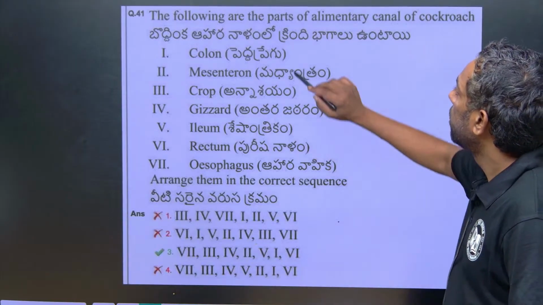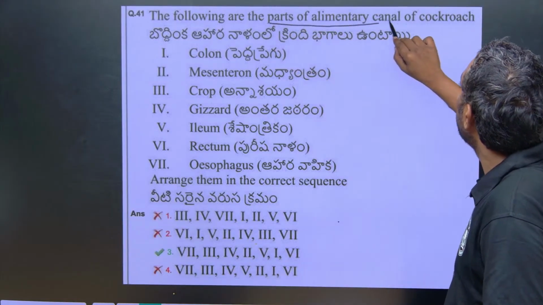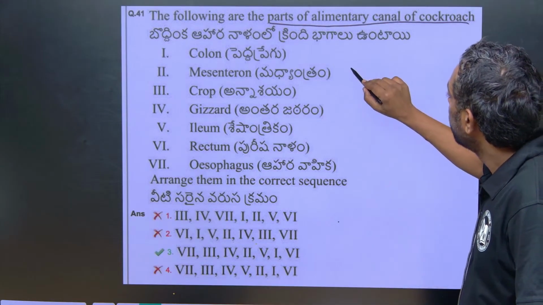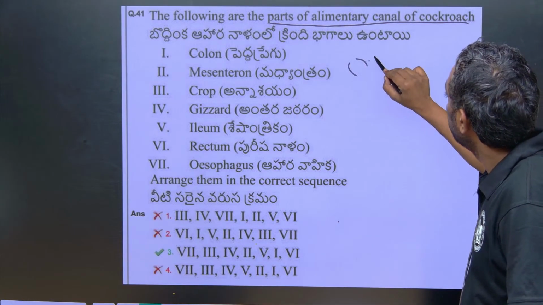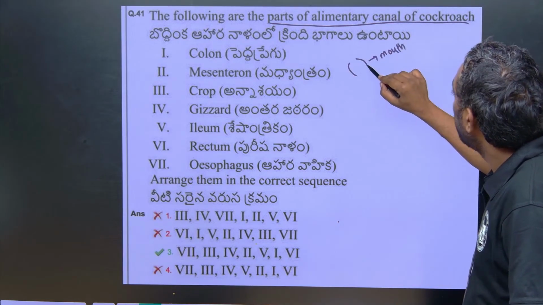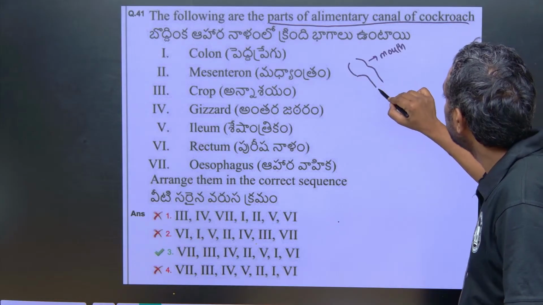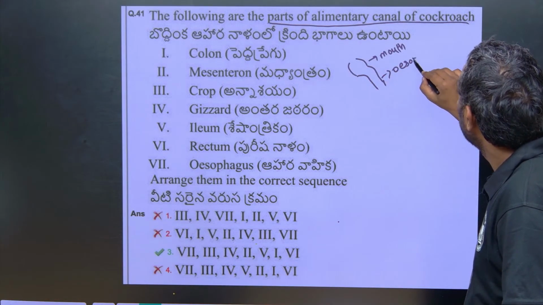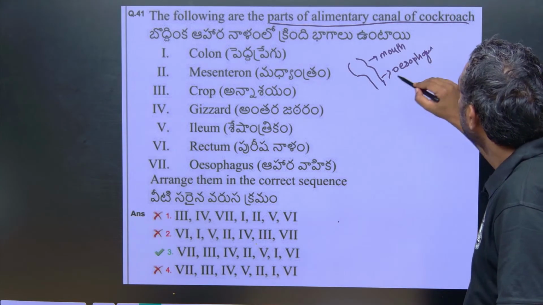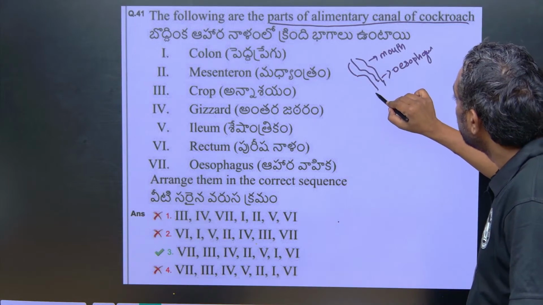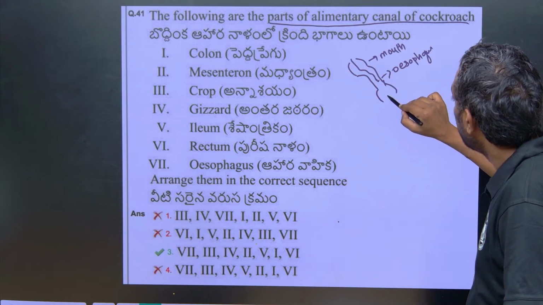Next question: the following parts of the alimentary canal of cockroach. In the alimentary canal, of course, first is the mouth, and after that the esophagus. Where the food enters the esophagus, there is a crop where the food can be stored.